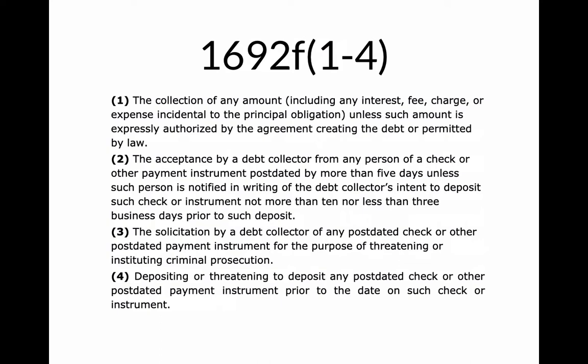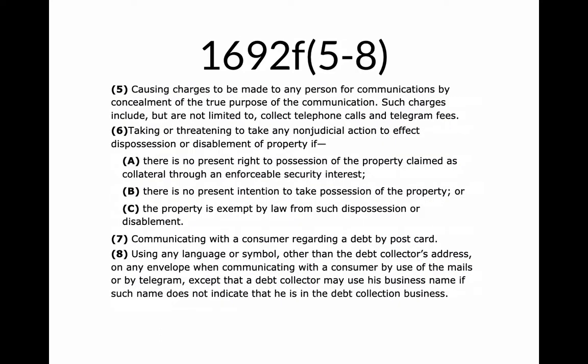Number 4, depositing or threatening to deposit any post-dated check prior to the date on such check. So I write a post-dated check for July 25th, and they deposit it on the 23rd. That's unfair. How about they call me and say, we're going to deposit it on the 20th? Well, that's unfair because I wrote it for the 25th. They accepted it for the 25th. Now, this next slide will have the rest of these subsections.